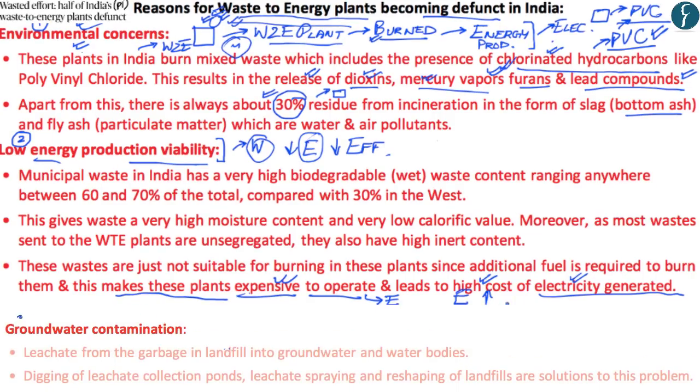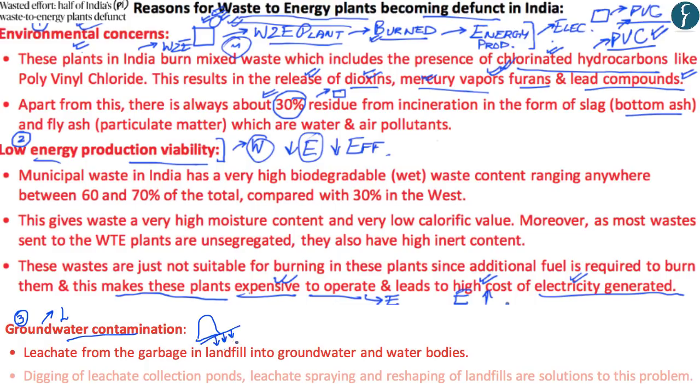Now, the third and the final problem with regards to waste to energy plants within India is of groundwater contamination. Now, groundwater contamination has also been highlighted as a problem in today's article with regards to the landfill which is located on Faridabad to Gurgaon Road. Now, what happens is that a landfill has been formed in a particular area. Now, liquid waste from this landfill then goes down into the land.